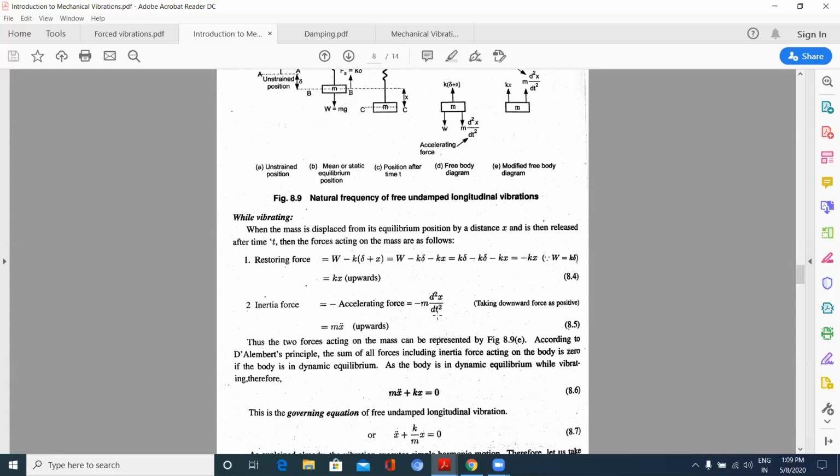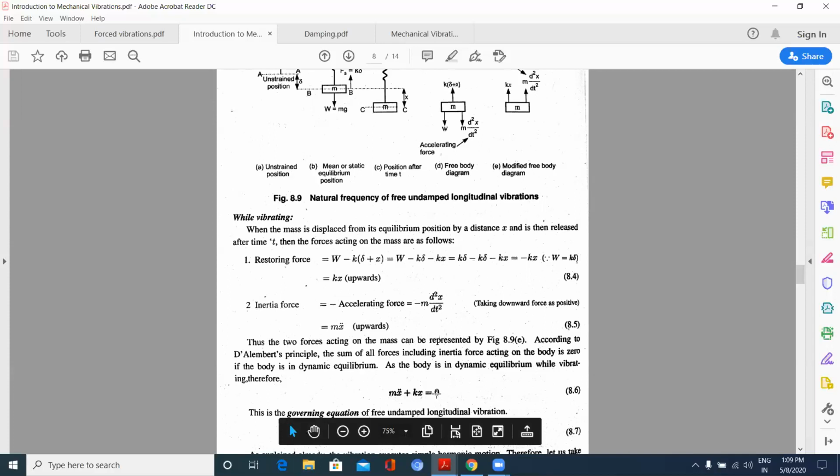Now writing the equation, restoring force is equal to inertia force: mx double dot is equal to minus m into d square x by dt square. When it comes to the right side, mx double dot plus kx is equal to 0.